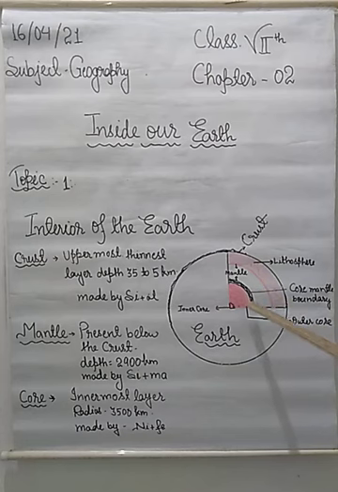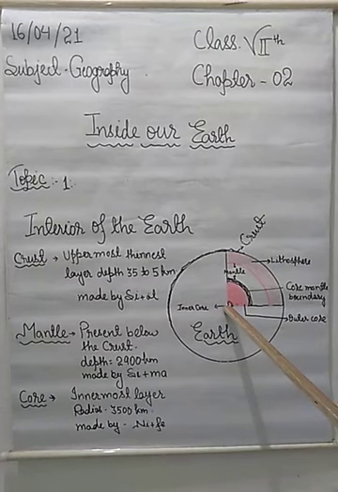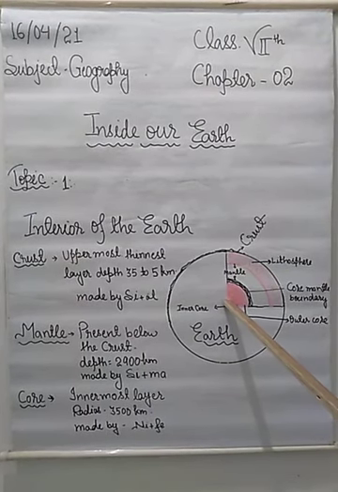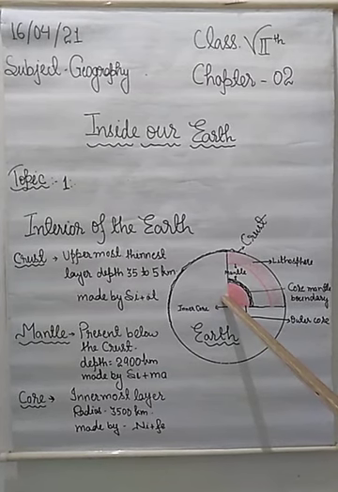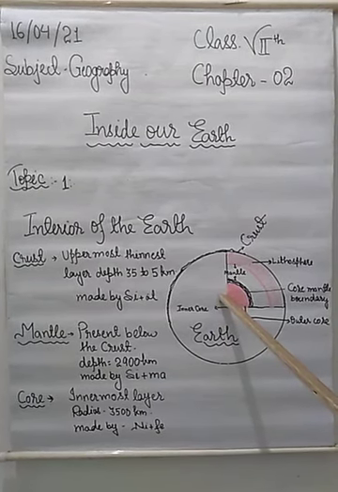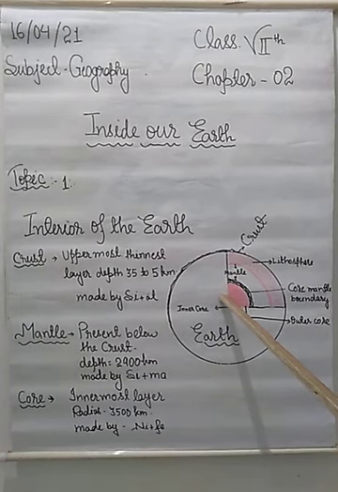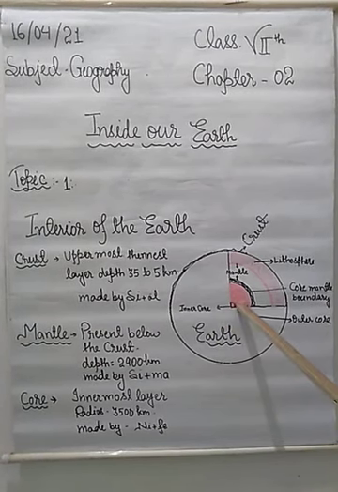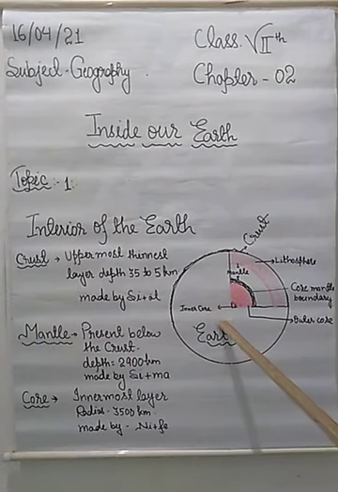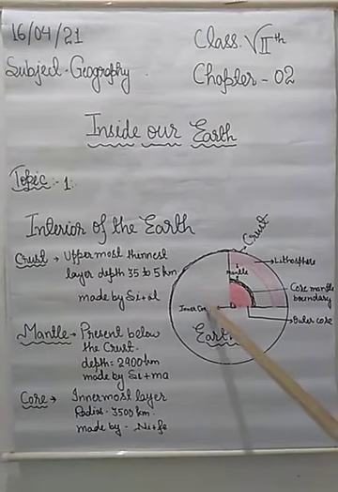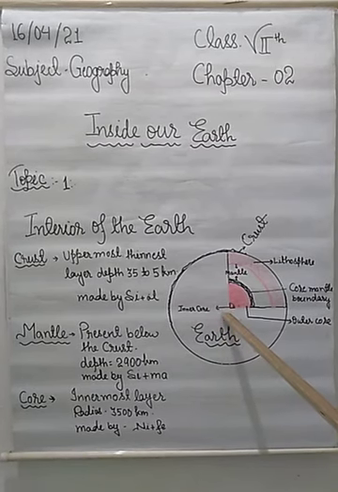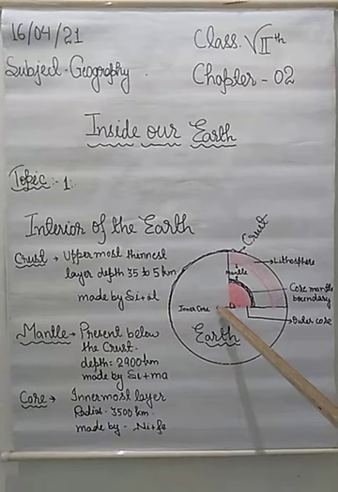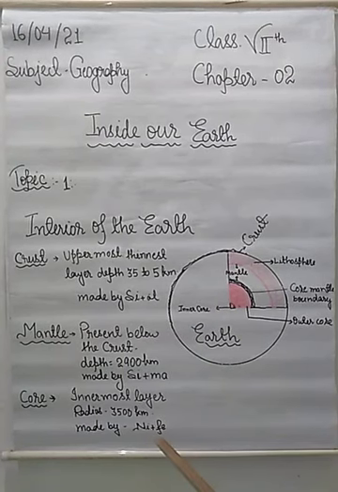Okay. After that, the innermost layer of the earth, which is known as the core. Alright. And the innermost layer is the core, and the radius of this innermost layer of the earth is 3,500 kilometer, and it is made of Nife.